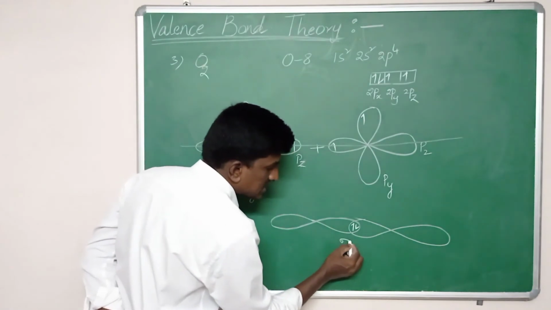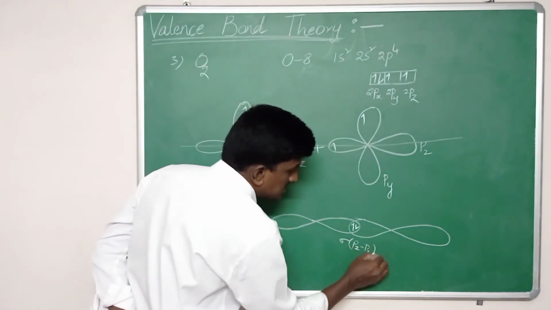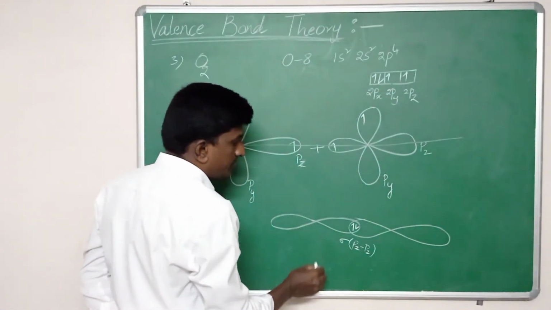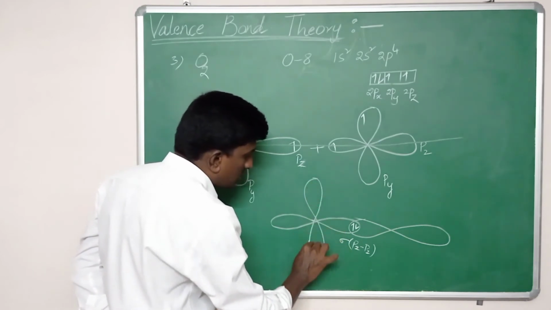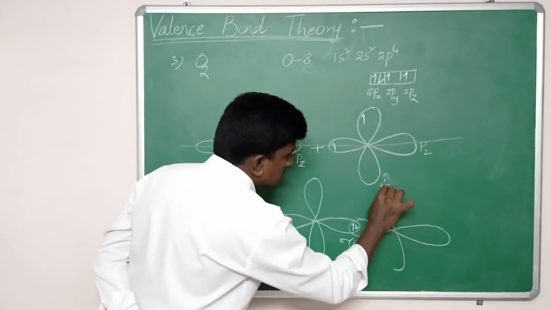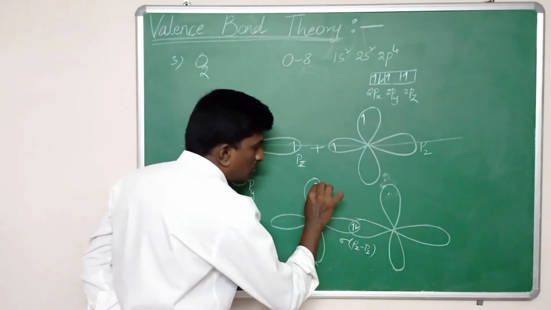Since the sigma bond is already formed, end-to-end overlap is not possible again.